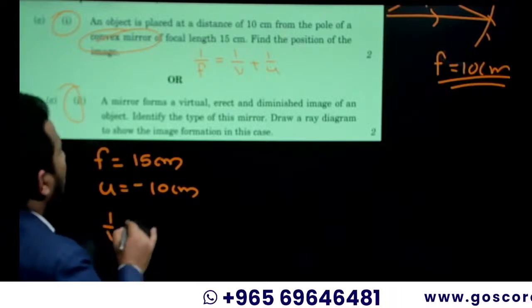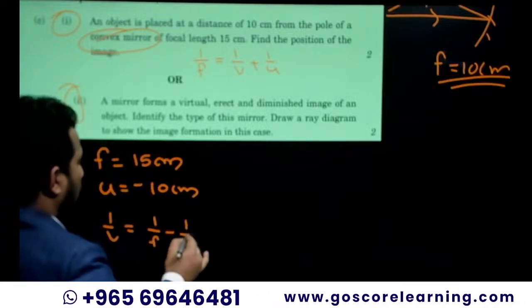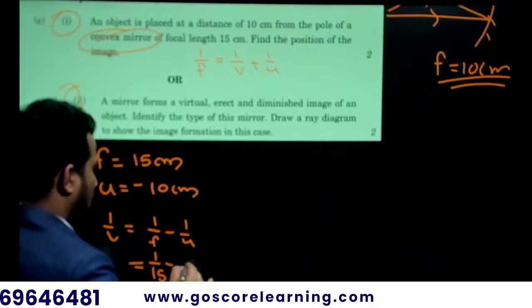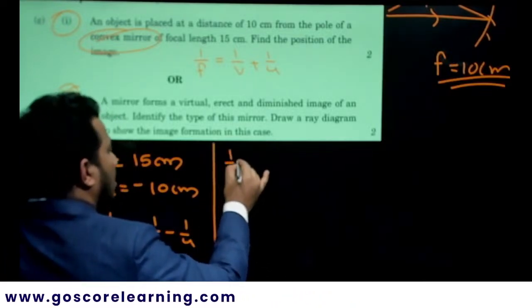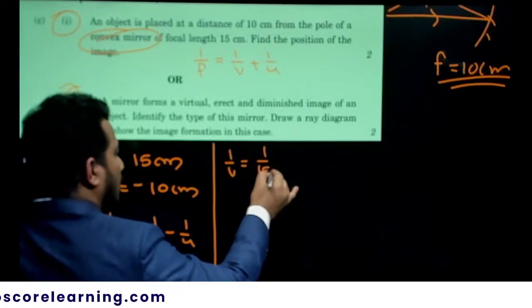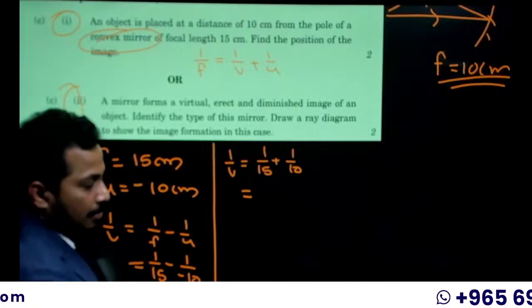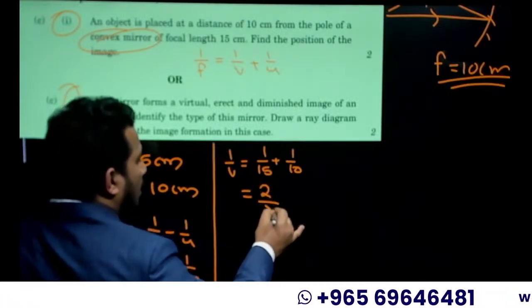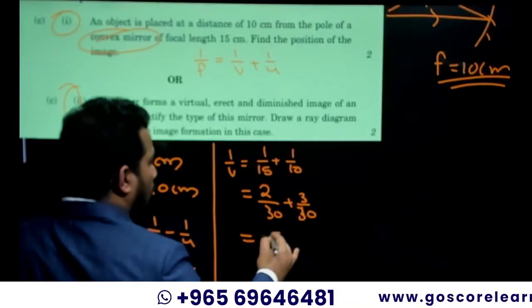So 1 by V, rearrange it. 1 by V is equal to 1 by F minus 1 by U, which is equal to 1 by 15 minus (minus 10). So 1 by V is equal to 1 by 15 plus 1 by 10. The LCM of 15 and 10 is 30. So 2 by 30 plus 3 by 30 is equal to 5 by 30.